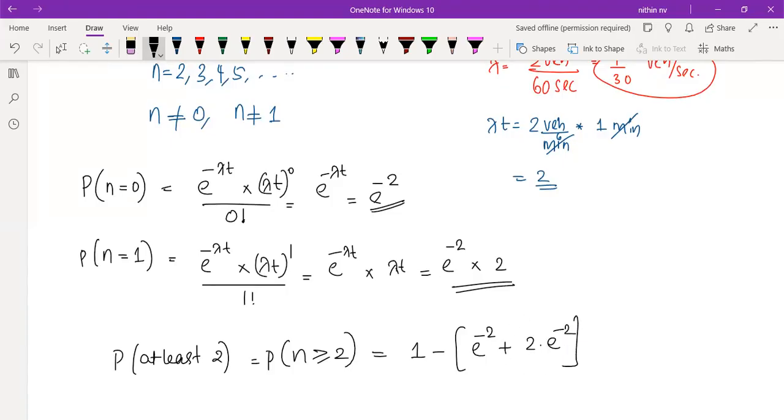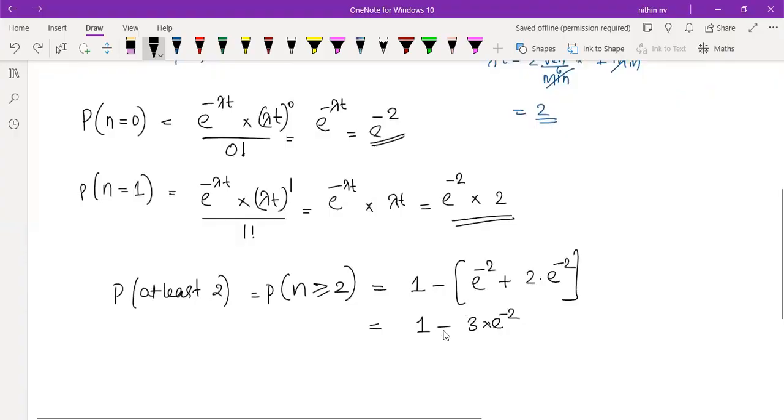So within the bracket it becomes 3 times e raised to minus 2, no? So that's what I told you. Don't calculate it here itself and round off the value. Please wait till the last equation. You can easily simplify it, right? So much more accurate answer you are going to get. So once you are doing this, you are going to get